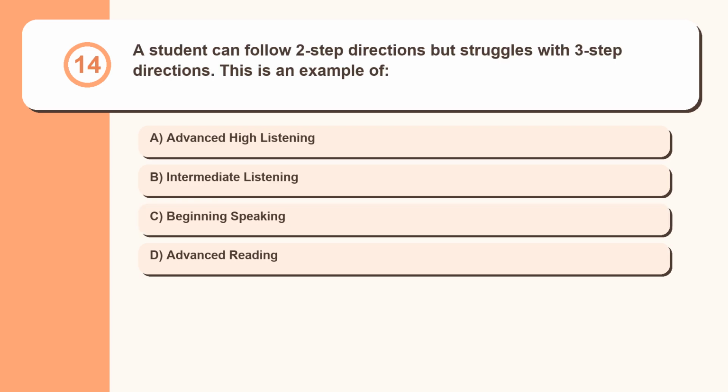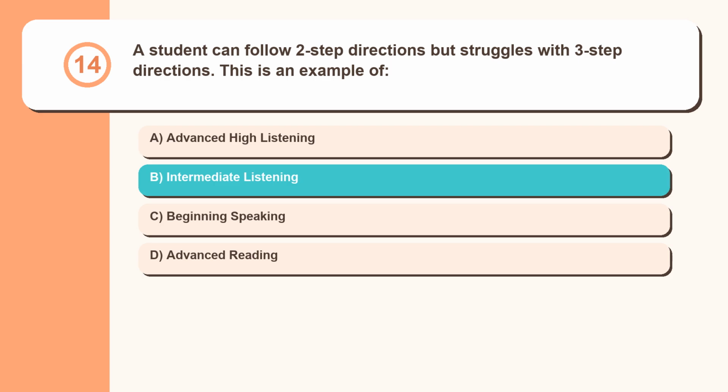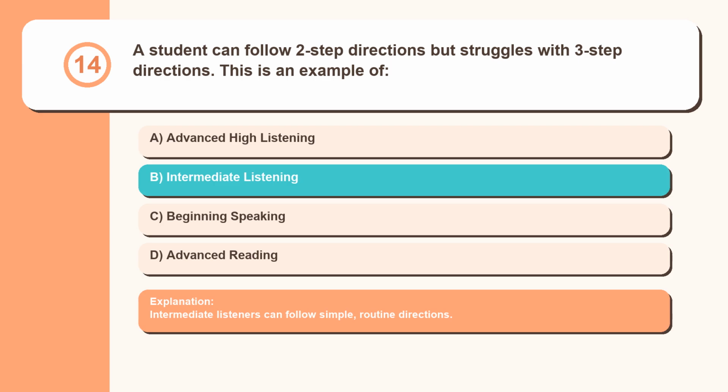Question 14. A student can follow two-step directions but struggles with three-step directions. This is an example of advanced high listening, intermediate listening, beginning speaking, advanced reading. Intermediate listeners can follow simple, routine directions.